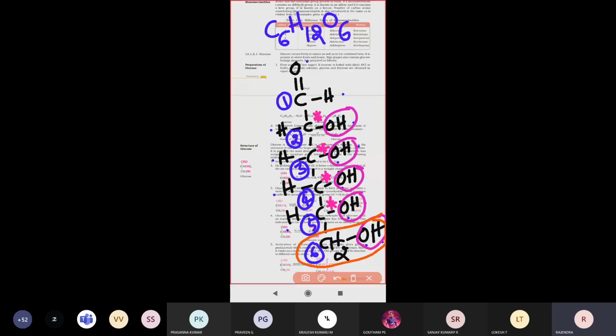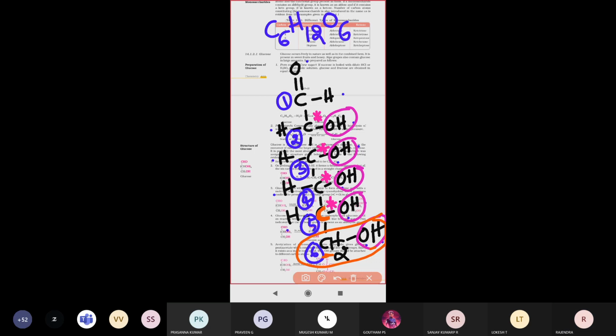So the carbon bearing the OH group, how many other carbon atoms is it attached to? Only one carbon. So the 6th carbon atom we call a primary carbon atom. Only one carbon atom is bonded to it, so it is called a primary carbon atom.